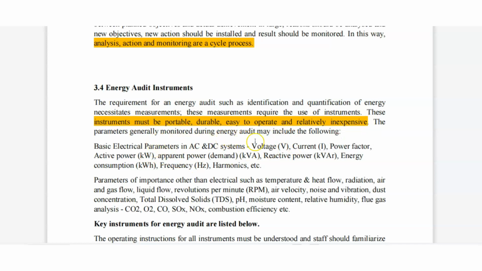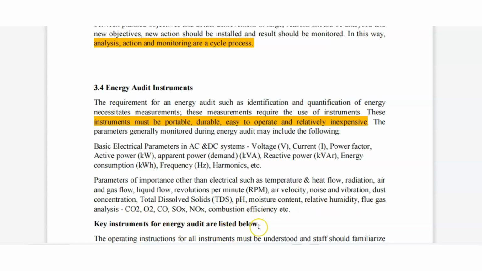The parameters generally monitored are the basic electrical parameters: voltage, current, power factor, active power, apparent power, reactive power, energy consumption, frequency, harmonics, etc. Parameters of importance other than electrical: temperature, heat flow, radiation, etc., gas flow, liquid flow, revolution per minute, air velocity, noise, vibration, dust concentration, total dissolved solids (TDS), pH, moisture content, flue gas analysis, etc.